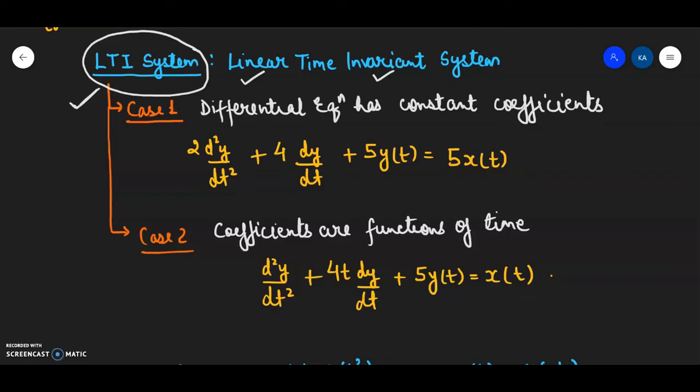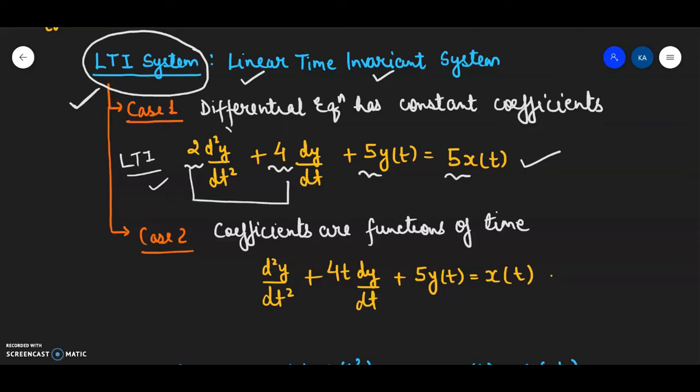See, it's very simple. In the question you will be given a differential equation. Just by proper inspection you can conclude whether the system described by the given differential equation is an LTI system or not. See, in case 1 we are depicting an LTI system. Here we can see that this is a constant, this is a constant, this is a constant, and this is a constant.